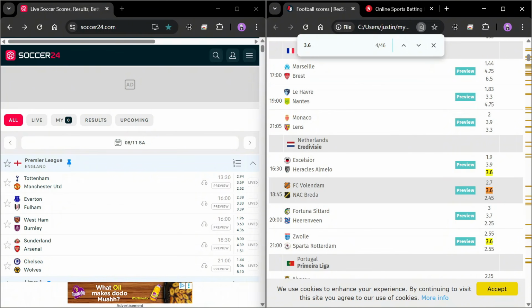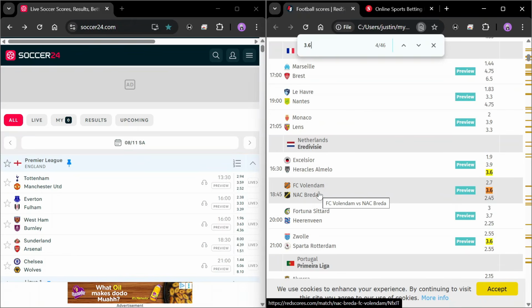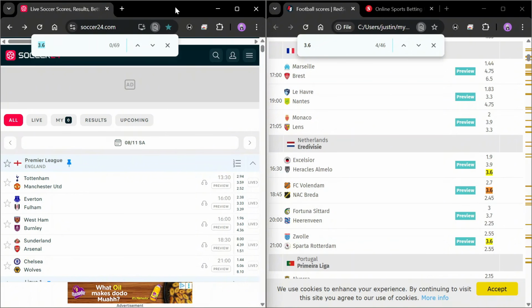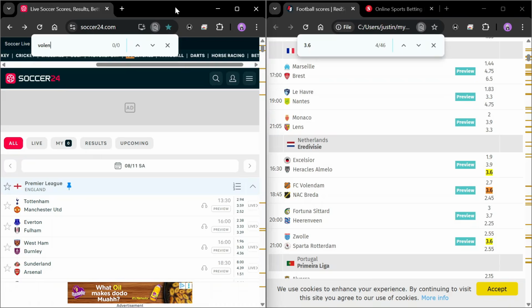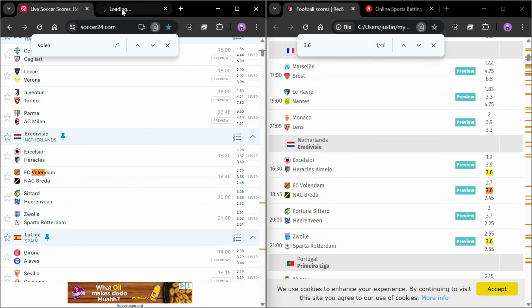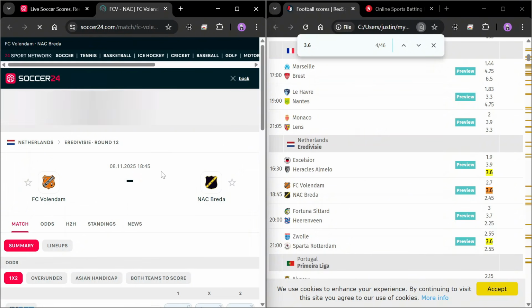If we go over to the next one, we see that we have another game having 2.7 odd for the home team and then 3.6 for the draw option. Now this is Volendam versus NAC Breda. And if you come over here to Soccer 24 and search for this game, now this is the dashboard for this particular match.